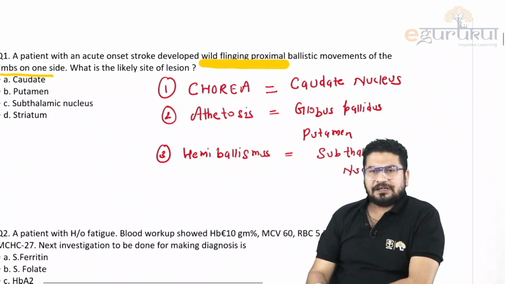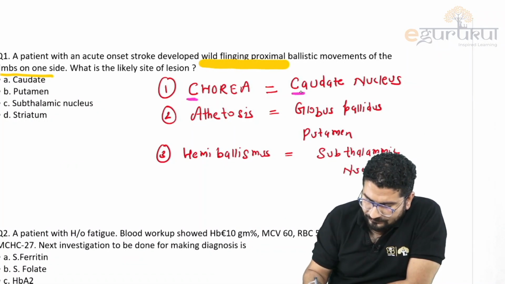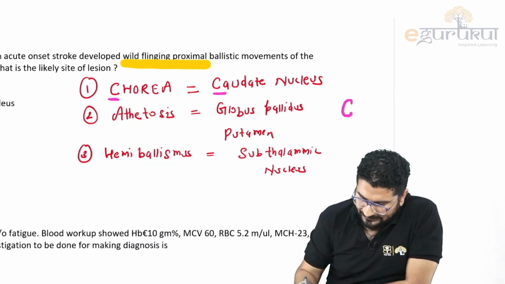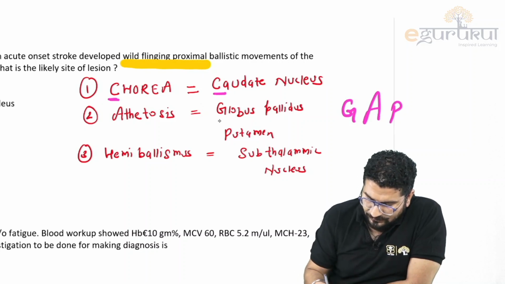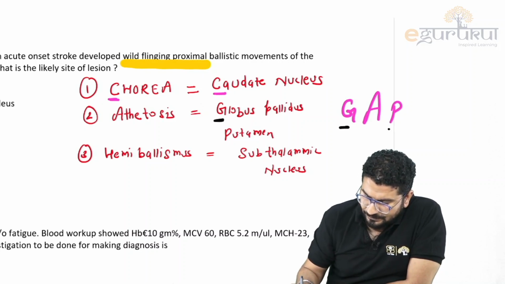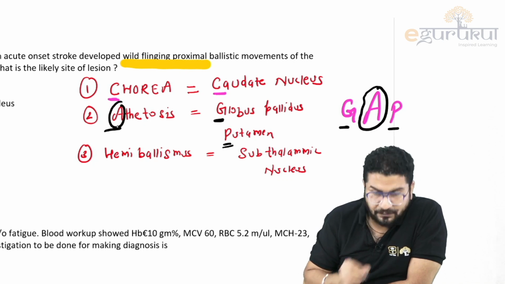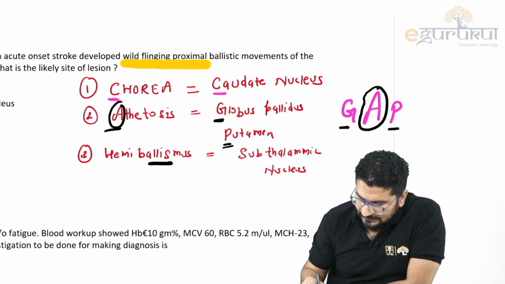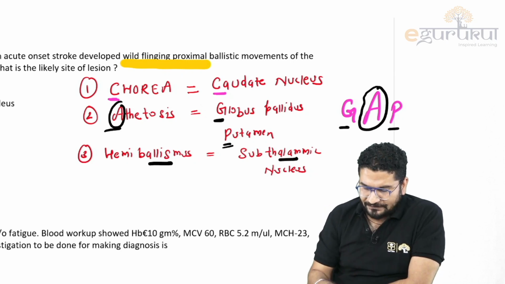So these are three lesions that we should remember. How to remember this? Look at the screen. C for chorea, C for caudate nucleus. If I write GAP, G for globus pallidus, P for putamen, and between globus pallidus and putamen we see an A, that A is athetosis. Simple. Balismus, thalamus.